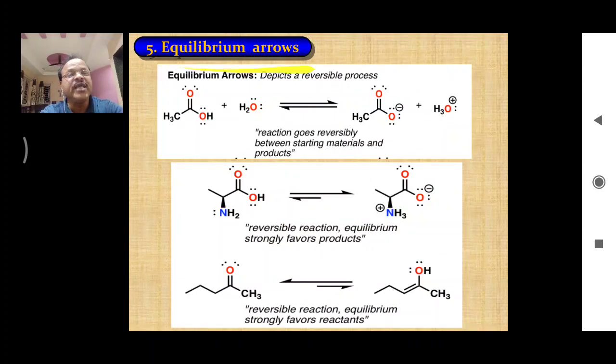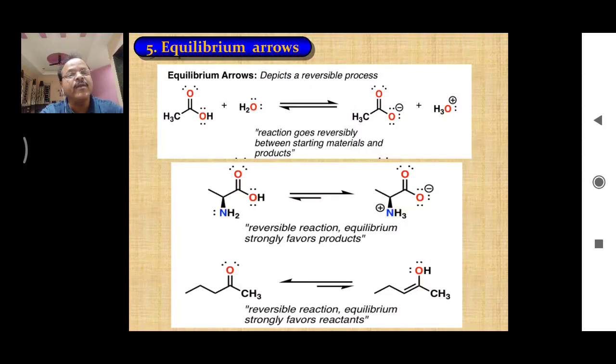The next one is equilibrium arrows. Now you are familiar with these types of arrows. If you look at these arrows, there is a single headed straight arrow directed in the forward direction, and at the same time another single half-headed arrow in the reverse direction. So this indicates this reaction is an equilibrium reaction, and this arrow is called an equilibrium arrow. It means these are the reactants and these are the products, and they are in equilibrium with each other.